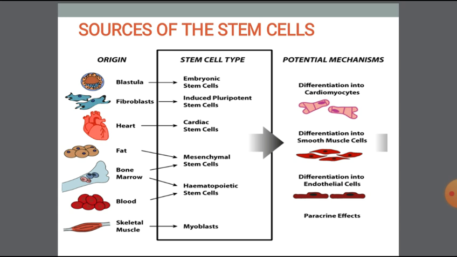Simultaneously, bone marrow can produce mesenchymal stem cells as well as hematopoietic stem cells. Blood produces hematopoietic stem cells, and skeletal muscles produce myoblast stem cells. Then those stem cells are converted into different types of differentiated cells, that means somatic cells in our body.